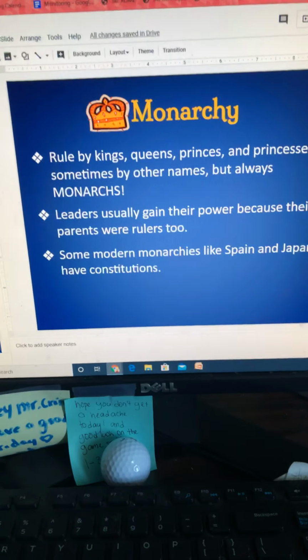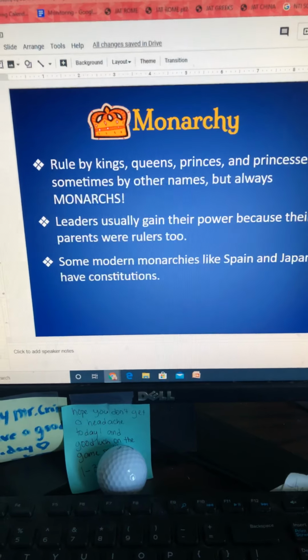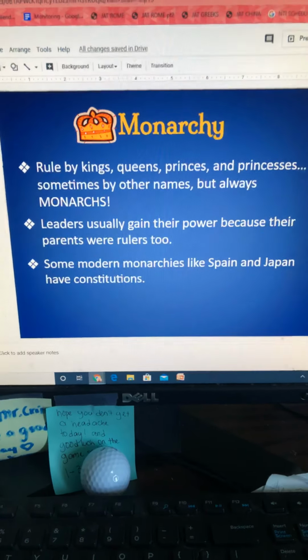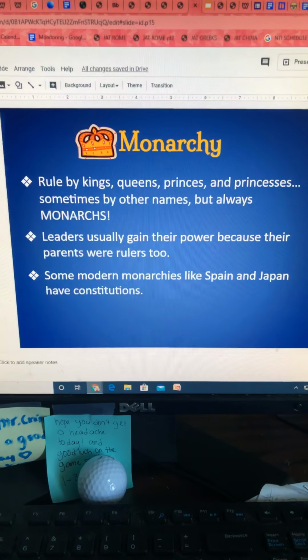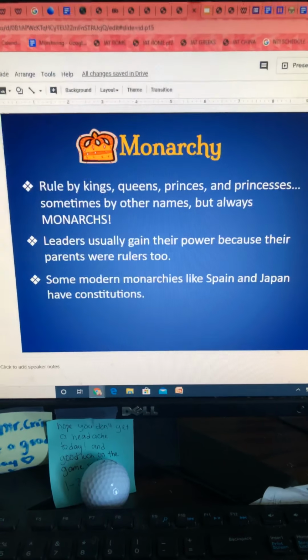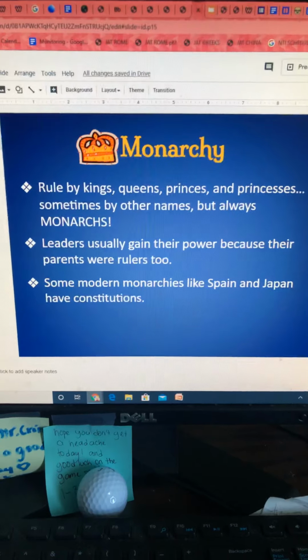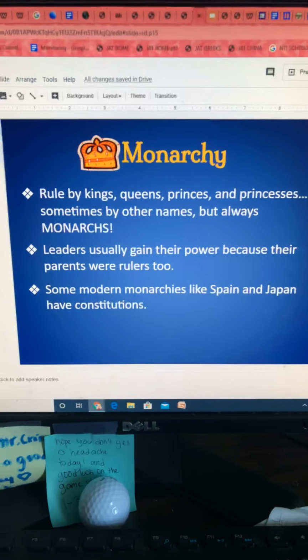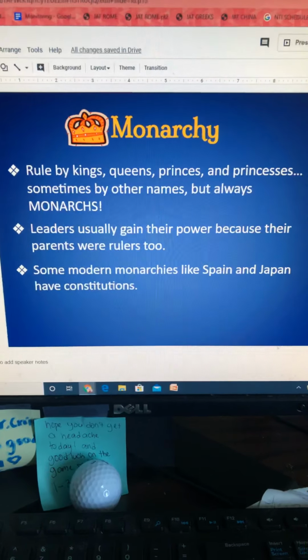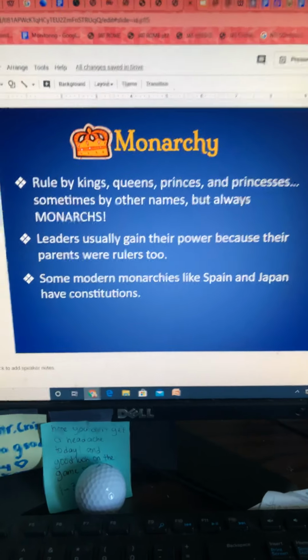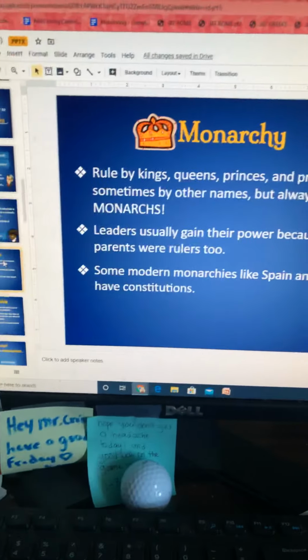And it says some modern monarchies like Spain and Japan have constitutions, so they do have constitutions that the leaders have to abide by, but they're only leading by themselves. They don't have anybody else that is in charge. They don't have any say from any other form of government to help them out.